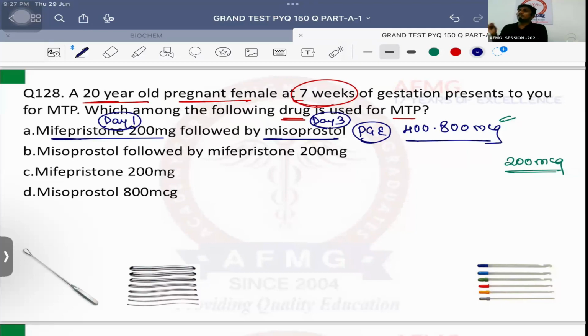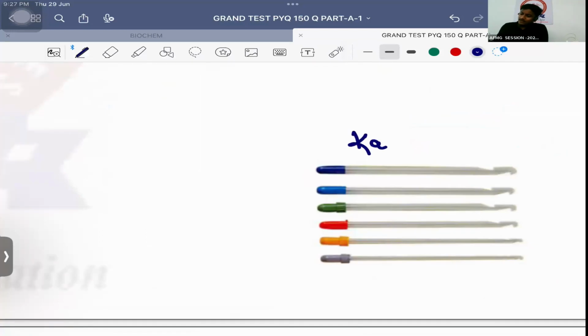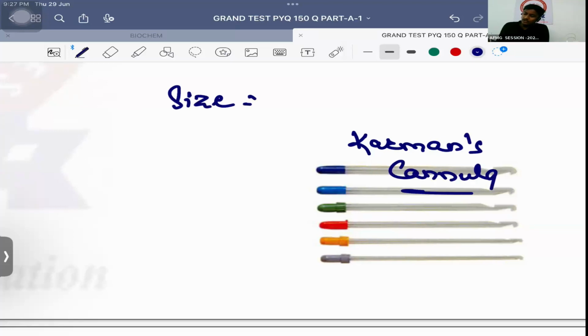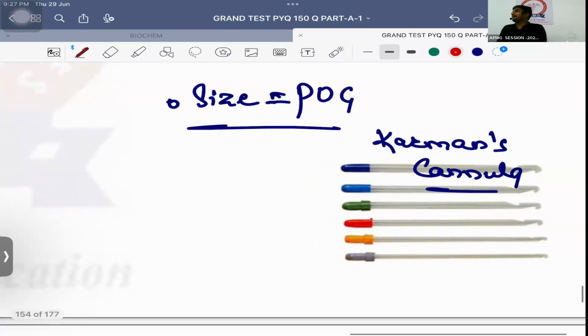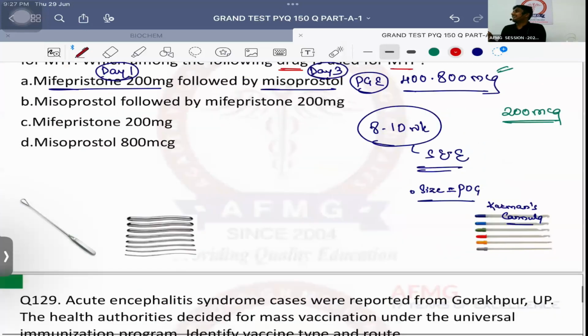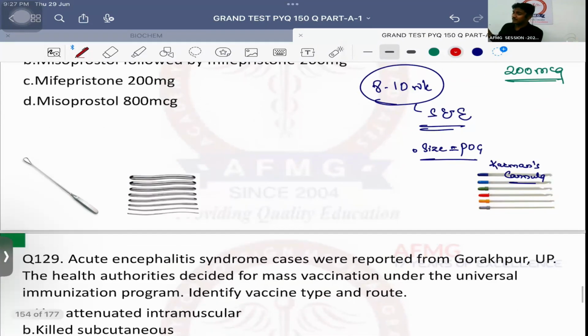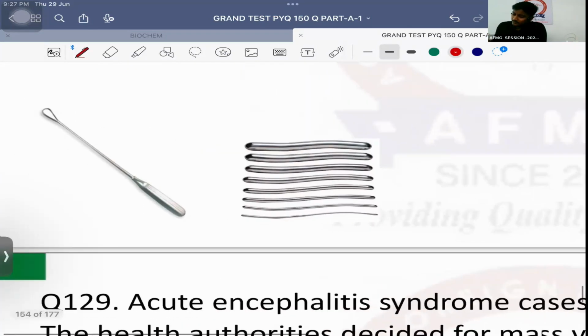The main method of termination of pregnancy is medical. Okay. From 8 to 10 weeks, usually it is suction and evacuation. And it is done by which cannula? It is done by this classical Karman's cannula. And Karman's cannula ki size should be equal to the period of gestation. That means अगर वो बोलता है कि 8 weeks की pregnancy, I need to use 8 number cannula. This was a recent twice repeated question in exam. ठीक है? Next, what is this?